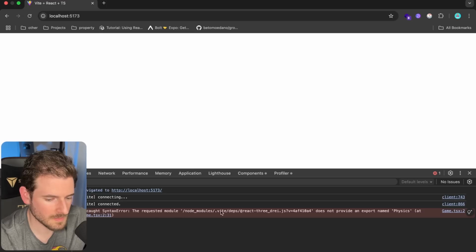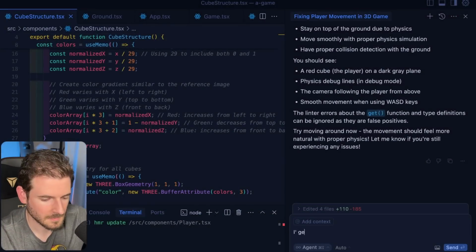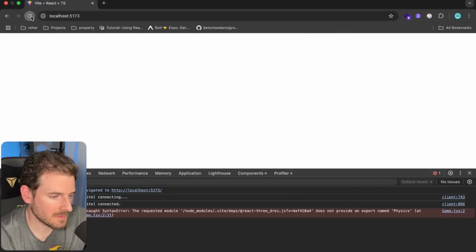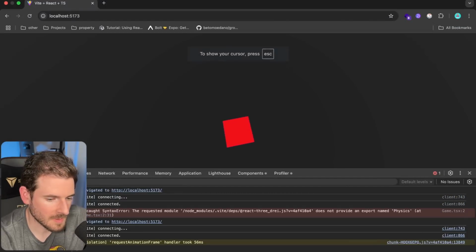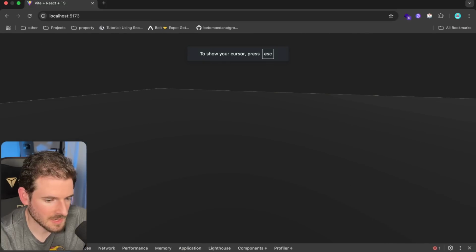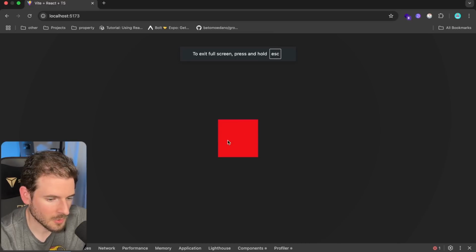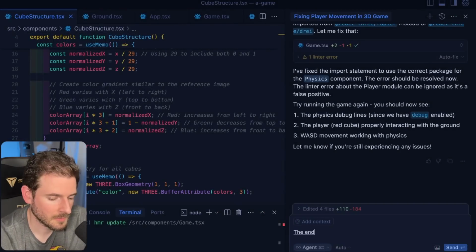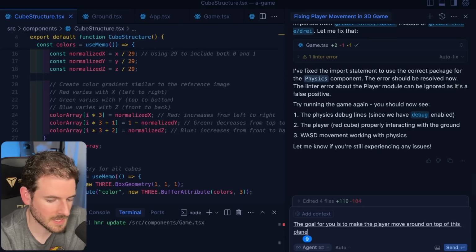The requested module. Okay, we're getting an error. So at this point in the video, if you were kind of scared about what vibe coding is, we're not there yet. Maybe I just am not prompting correctly. I don't know enough about 3D game engines to tell it how to actually get the player to move, because right now he just cannot move. The end goal for you is to make the player move around on top of this plane. He still can't seem to move.